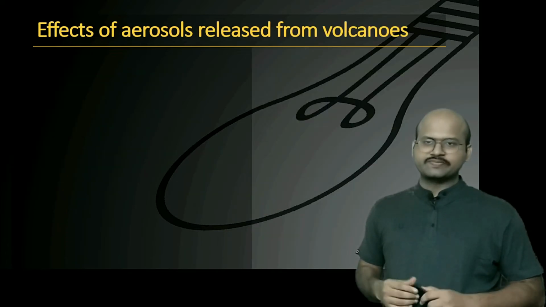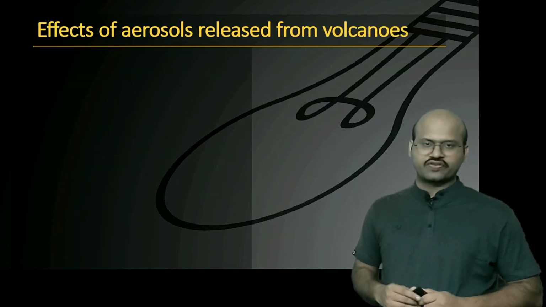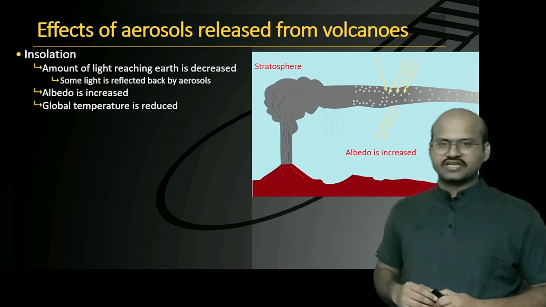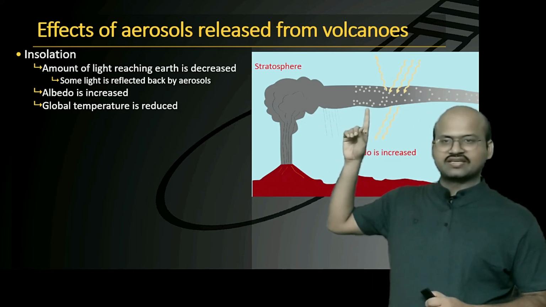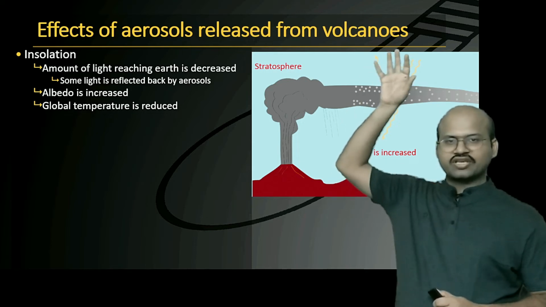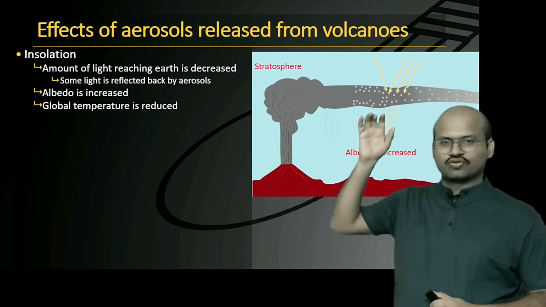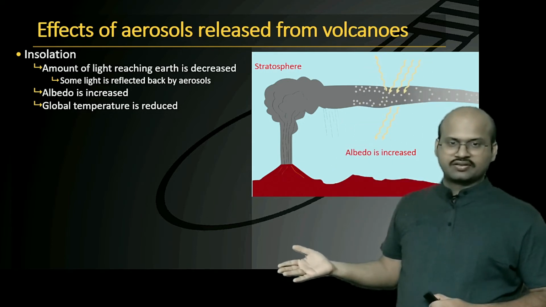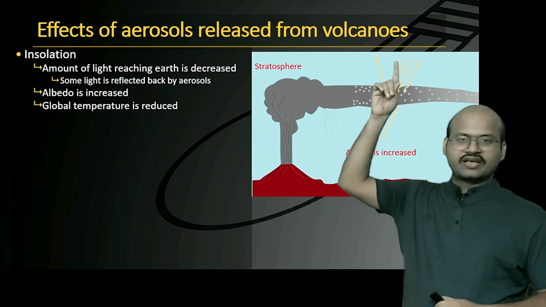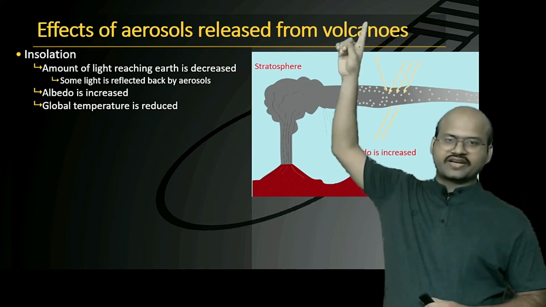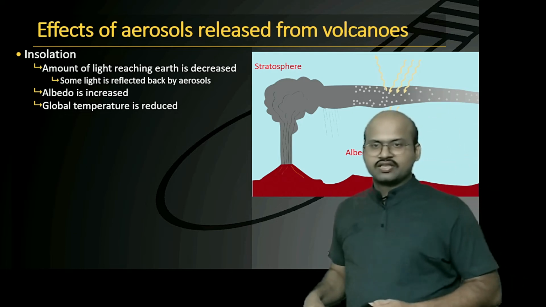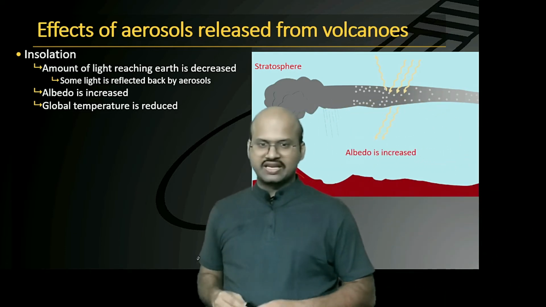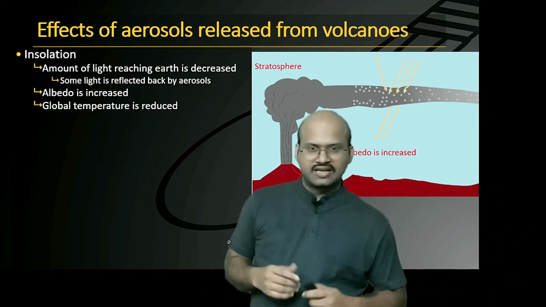Now let's see specifically the effects of aerosols released from the volcanoes. We have seen that the aerosols which are released increase the albedo. That is, they reduce the amount of radiation coming from the sun towards the earth. Here you can see that a part of the radiation which is coming is reflected back to space by the aerosols. Therefore, global temperature is reduced because less radiation comes to the Earth's surface and less heat is produced.